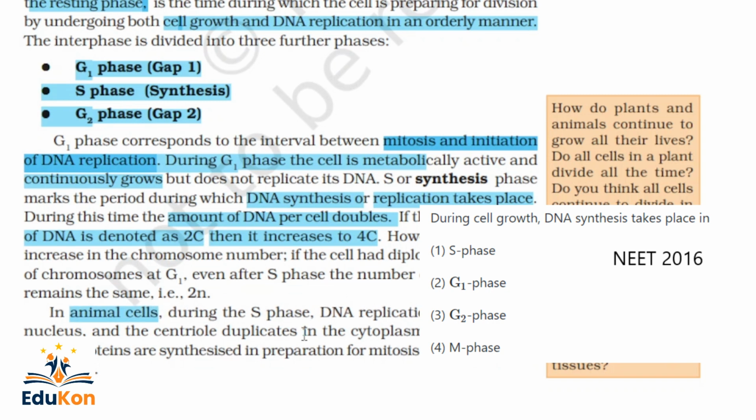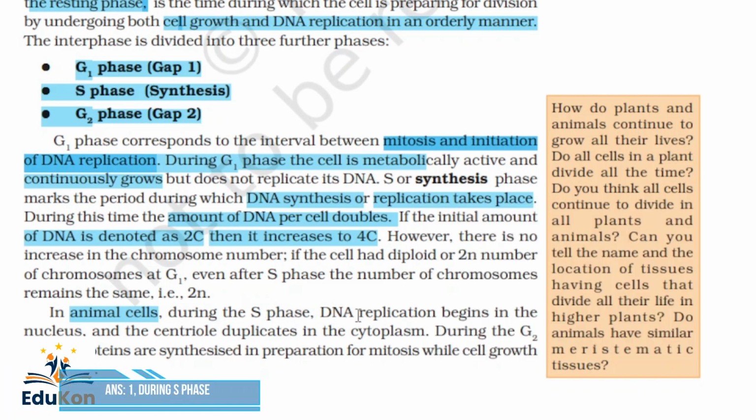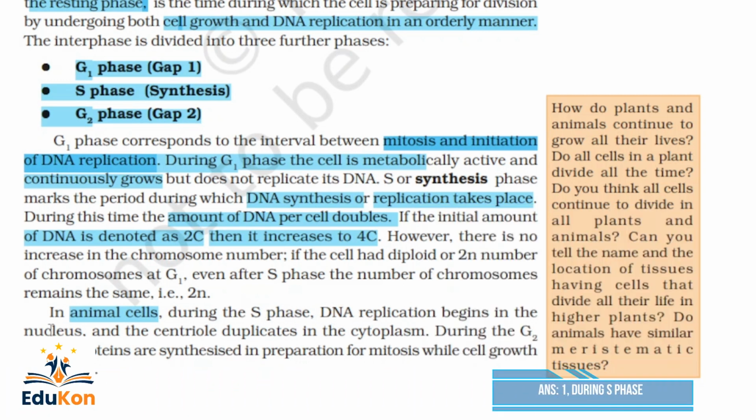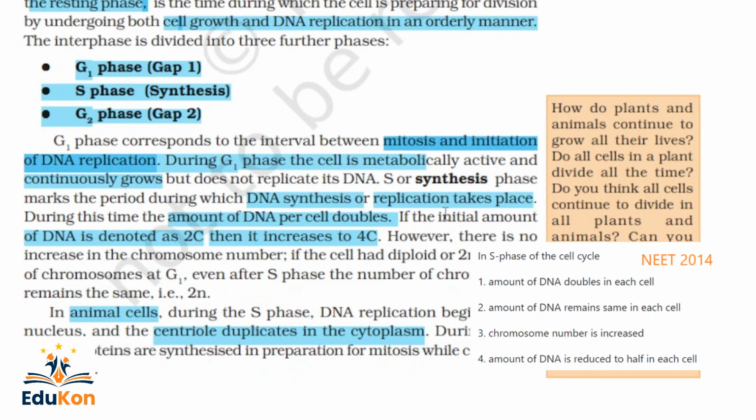In animal cells during the S phase, DNA replication begins in the nucleus and the centriole duplicates in the cytoplasm. So centrioles, we learned, help in cell division. That's in an earlier chapter.